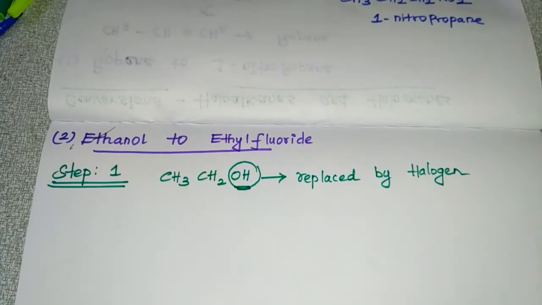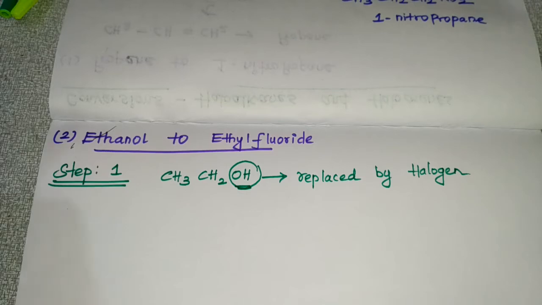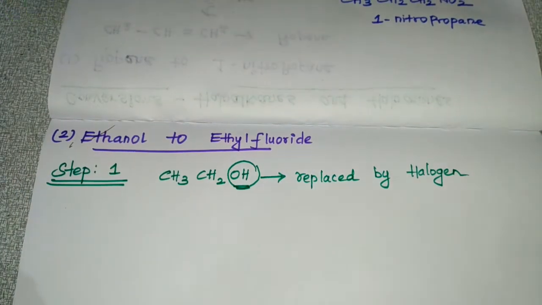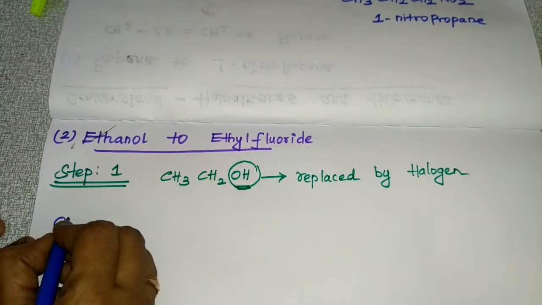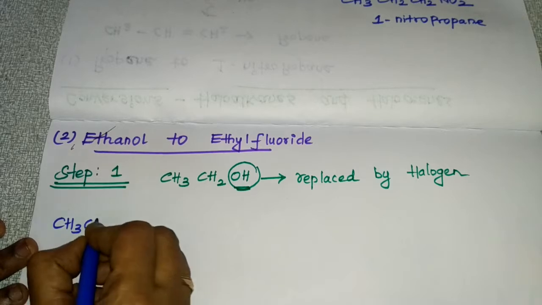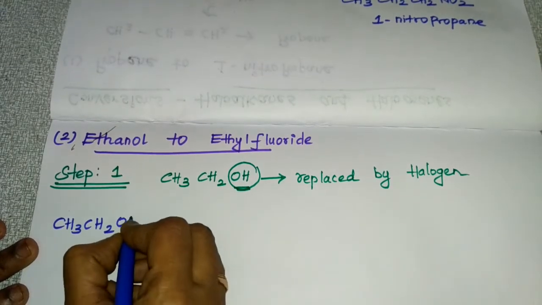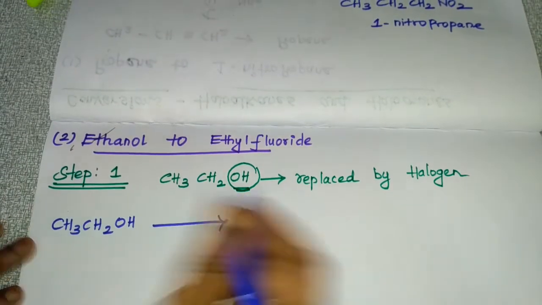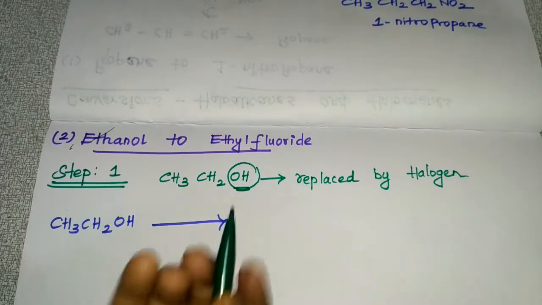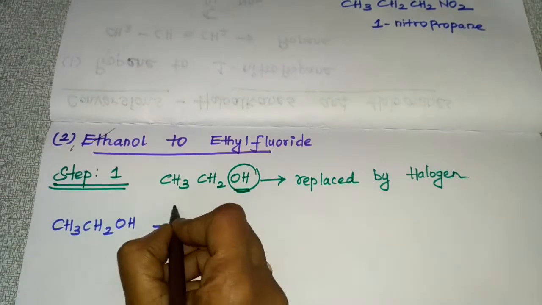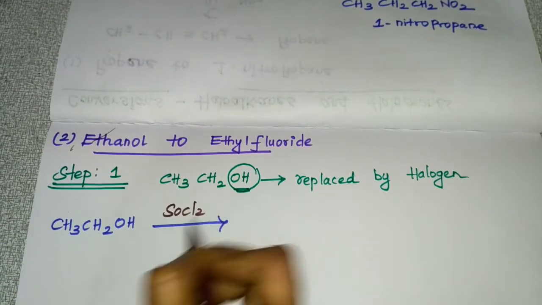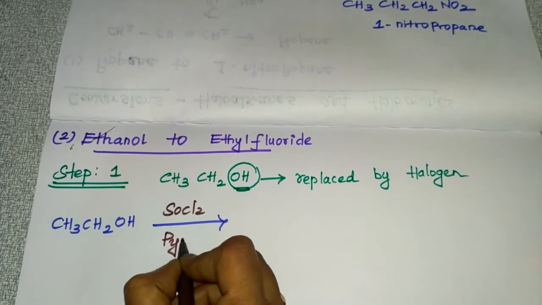So you can go with Darzens' method. Do you know what Darzens' method is? You take ethyl alcohol in the presence of thionyl chloride and pyridine.